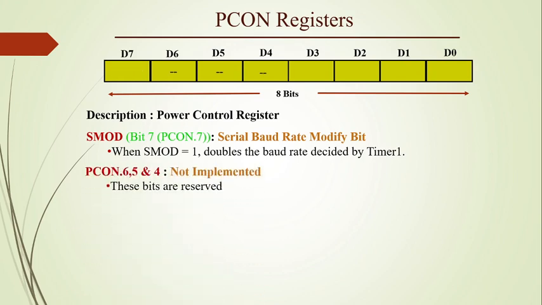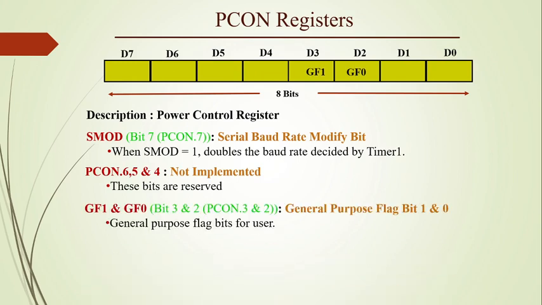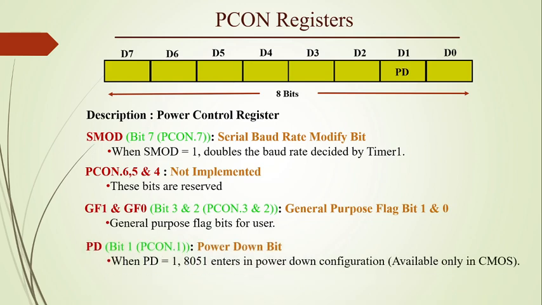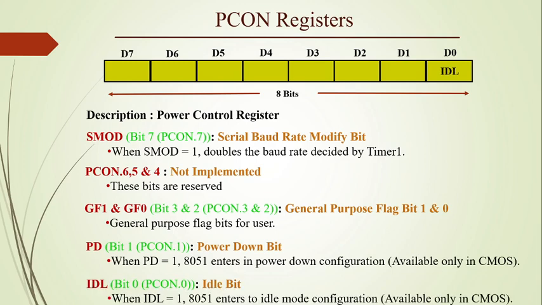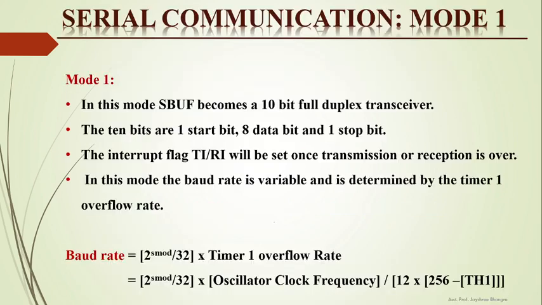Then bits 6, 5 and 4 are not implemented, that means they are reserved. Then bits GF1 and GF0, that is bits 3 and 2 of the PCON register, are general purpose flag bits 1 and 0. Then bit 1, that is PD, the power down bit. When this bit is 1, the 8051 enters a power down configuration. And the idle bit, that is bit 0 of the PCON register. When this bit is 1, the 8051 enters idle mode configuration.